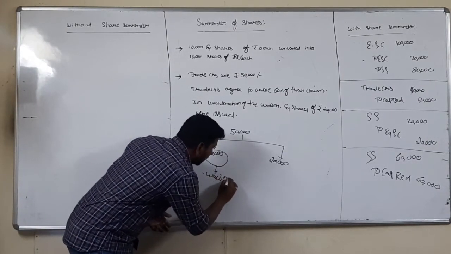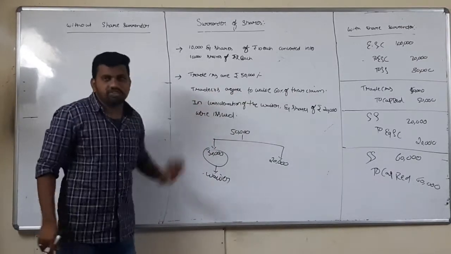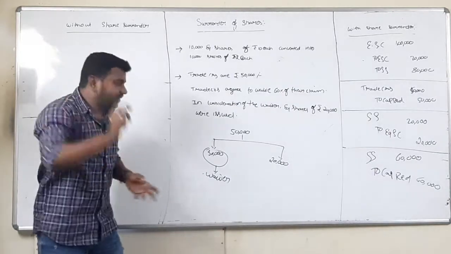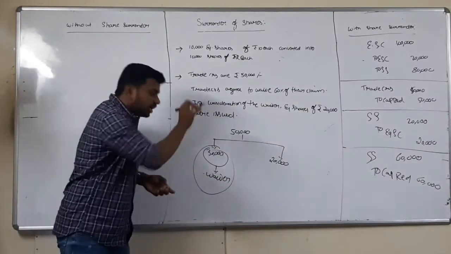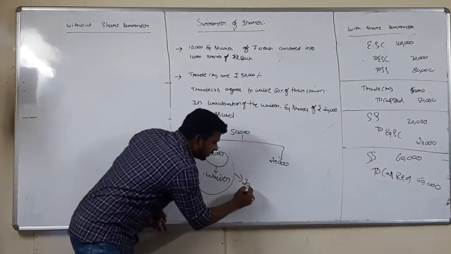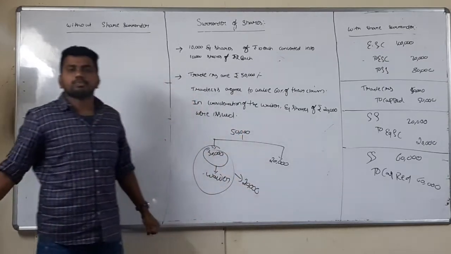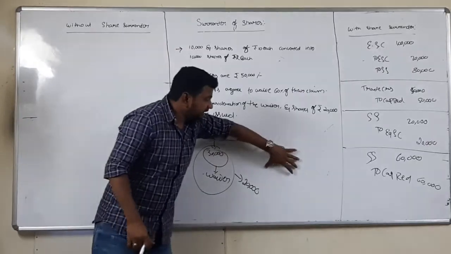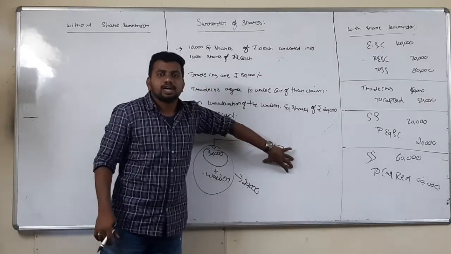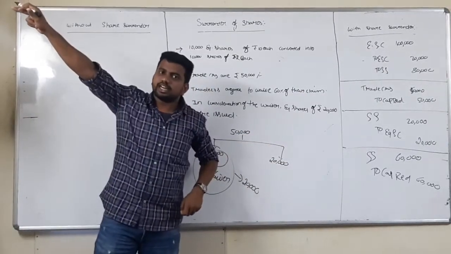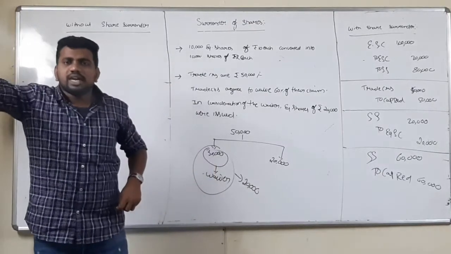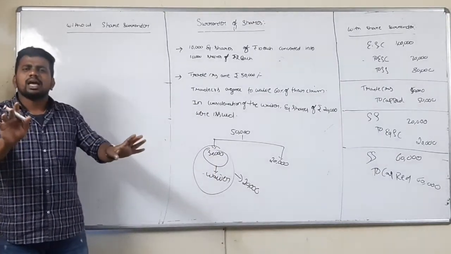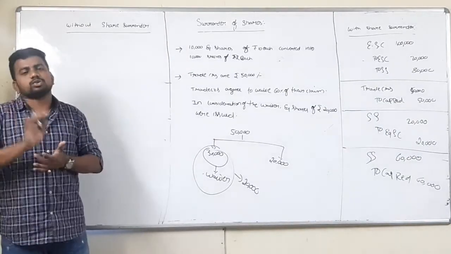In consideration of the waiver, that means for the amount which he is waiving, for this waiver, I am giving 20,000 shares. That means this 20,000 I am not giving in consideration for the balance amount. Already he has waived 30,000, right? For waiving 30,000, I am giving a consideration of 20,000. That means net I am getting a benefit of only 10,000 rupees.